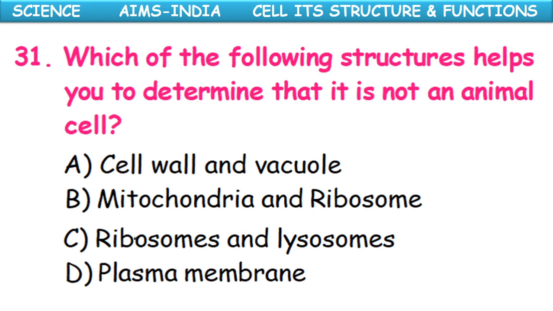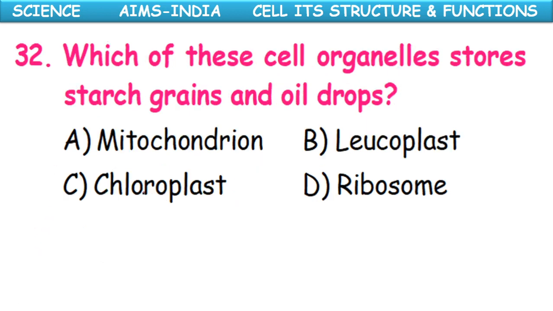Which of the following structures helps you determine that it is not an animal cell? Cell wall and vacuole, mitochondria and ribosome, ribosomes and lysosomes, plasma membrane. So it is option 1. Cell wall and large vacuoles are absent in the animal cell. Which of these cell organelles stores starch granules and oil droplets?